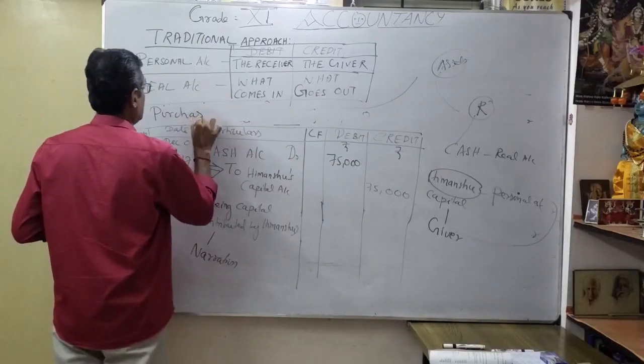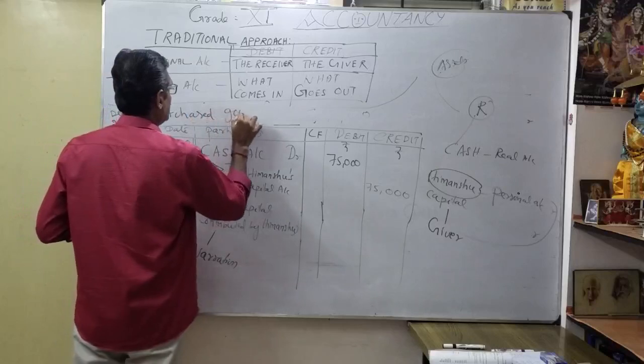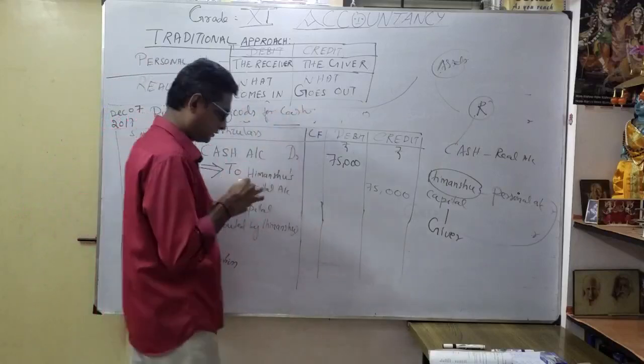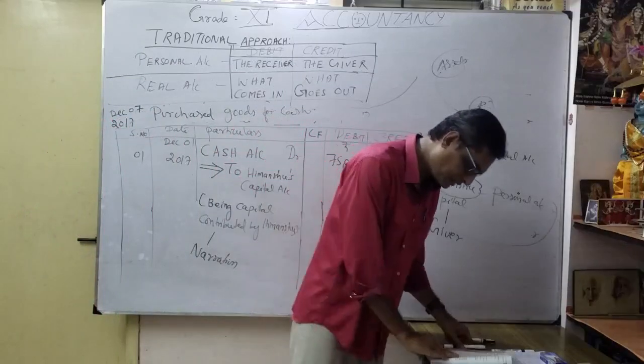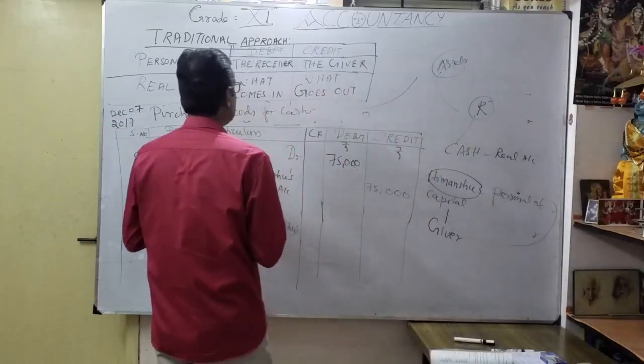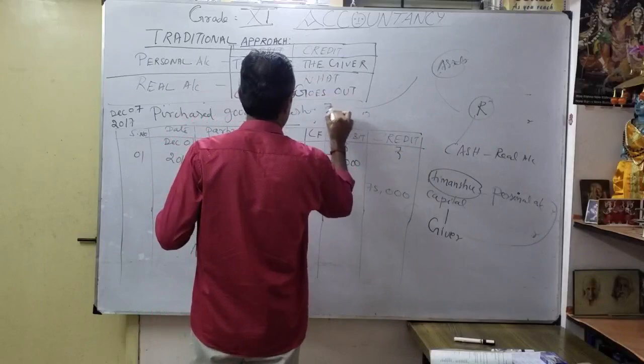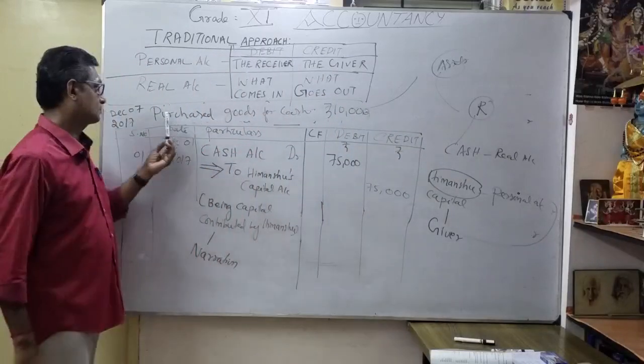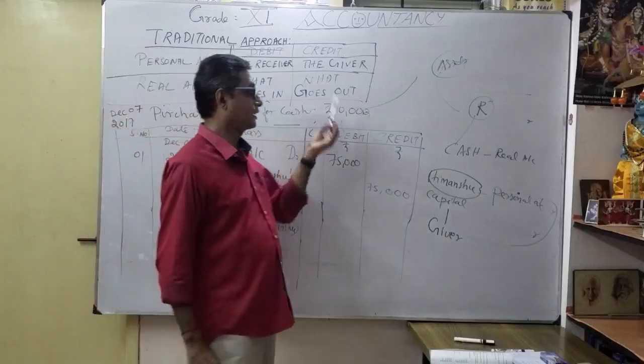How much? It is 10,000. So you are going to identify the transaction: purchased goods for cash 10,000.